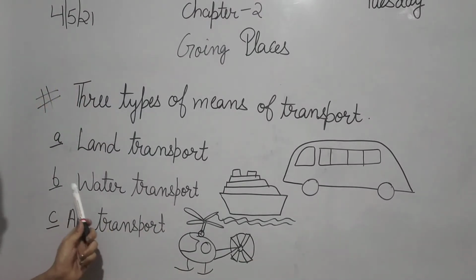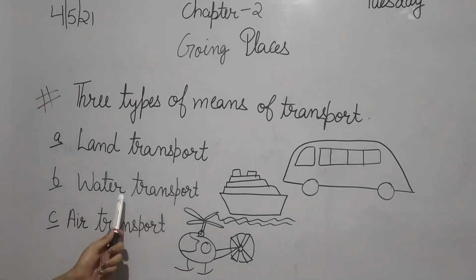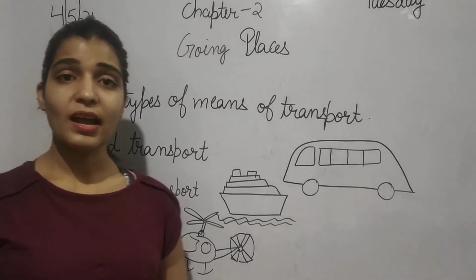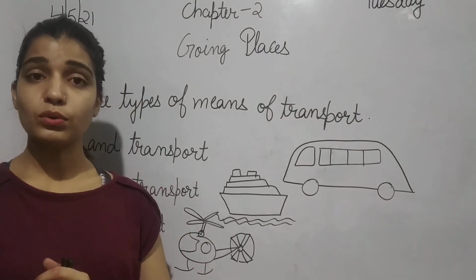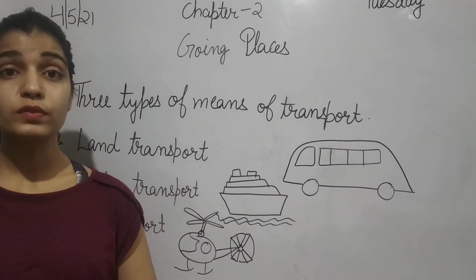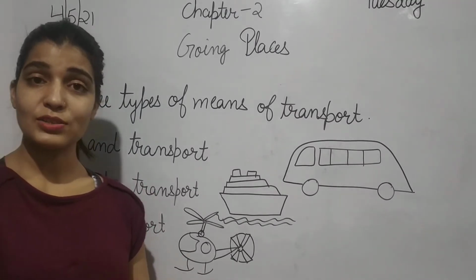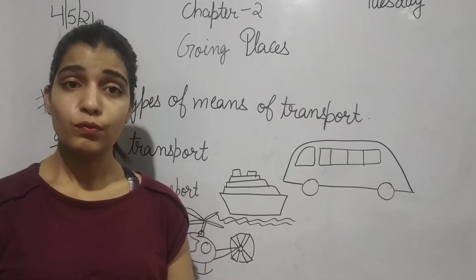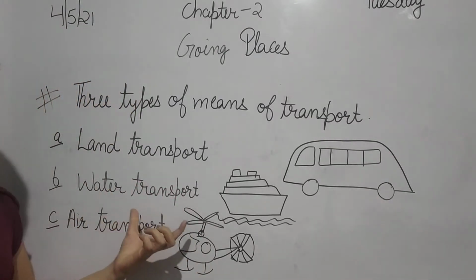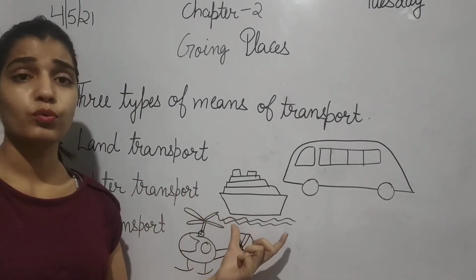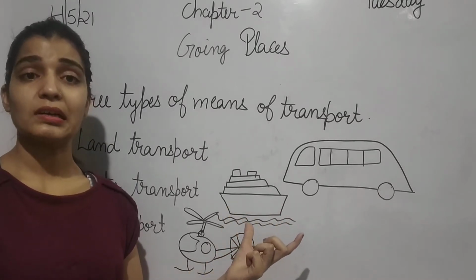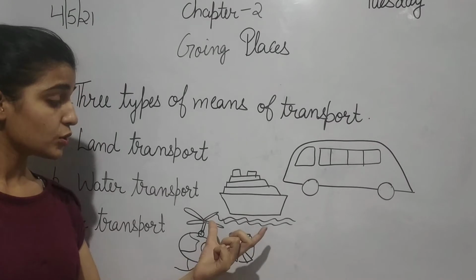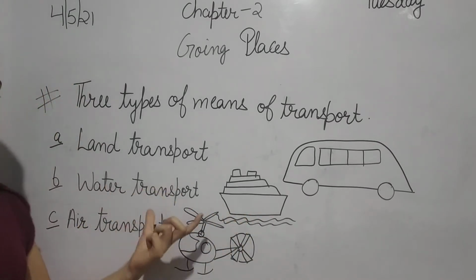Now the next one is water transport. Water transport are those transport which move in water. जो कहाँ चलता है? जो कहाँ move करता है? In water. That is called water transport. Where does ship move? Ship कहाँ move करती है? Ship moves in water. कहाँ move करती है? Water में. So ship is a water transport.